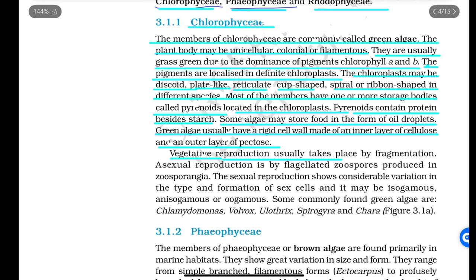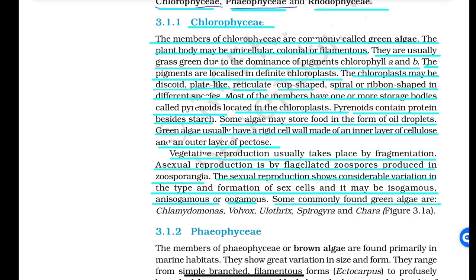Vegetative reproduction usually takes place by fragmentation. Asexual reproduction is by flagellated zoospores produced in zoosporangia. The sexual reproduction shows considerable variation in the type and formation of sex cells, and it may be isogamous, anisogamous or oogamous. Some commonly found green algae are Chlamydomonas, Volvox, Ulothrix, Spirogyra and Chara.